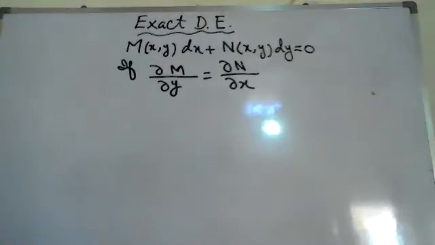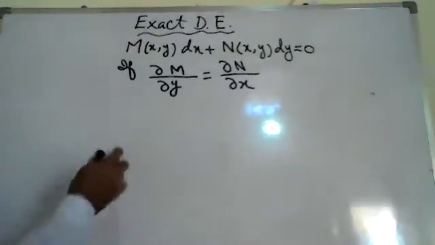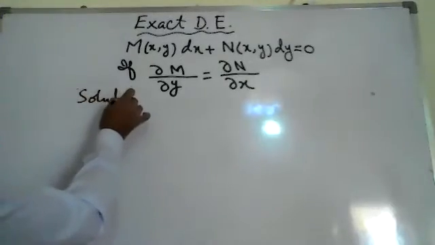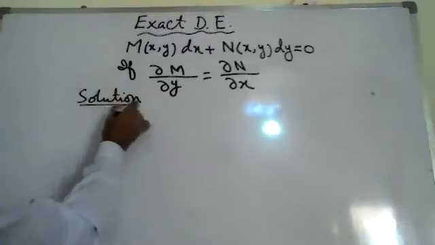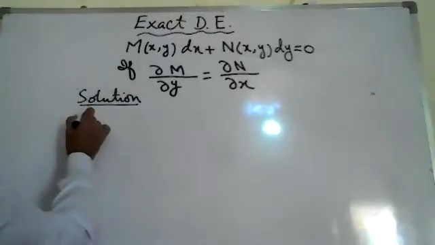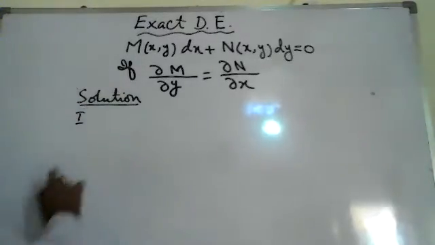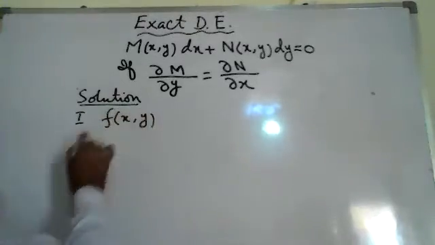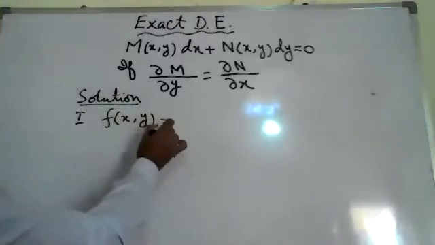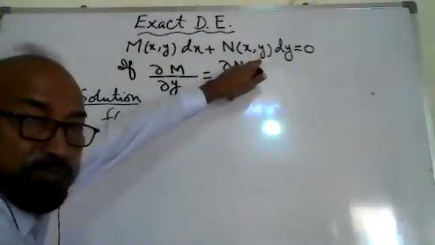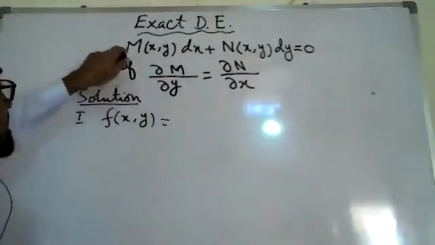How will we solve it? We will find the solution f. The first step is to find f(x,y), a function of x and y. How to find it?